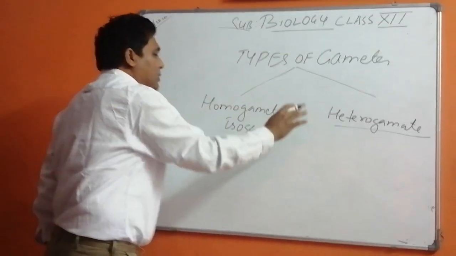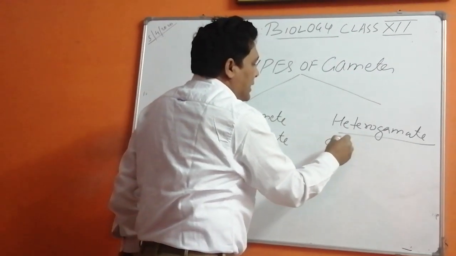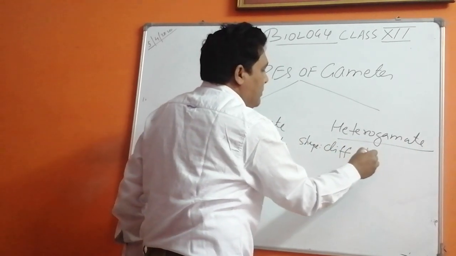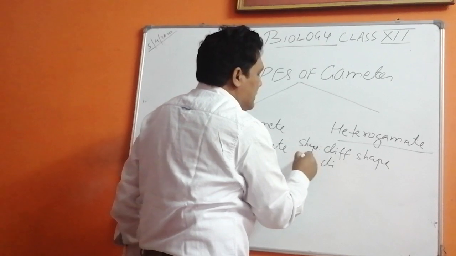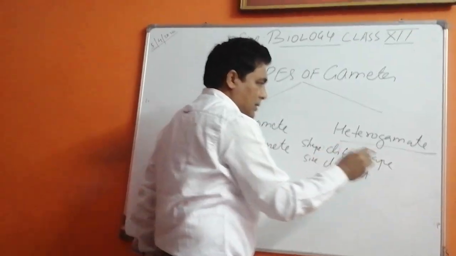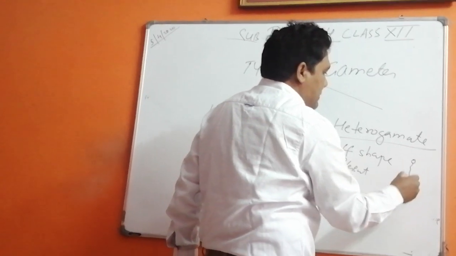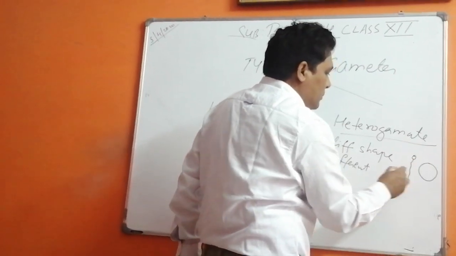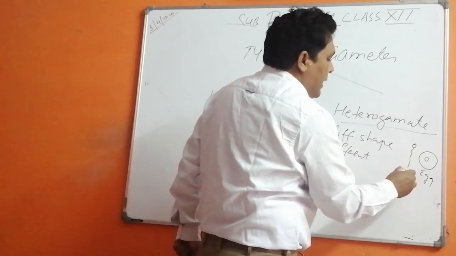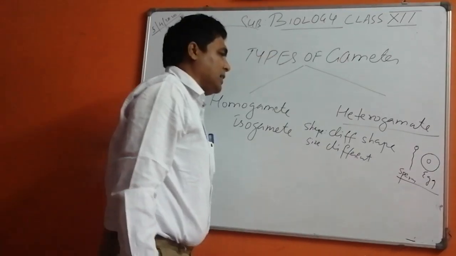Heterogametes are different on the basis of their shape and size. The case is male and female, egg and sperm. Now this has been asked many times.